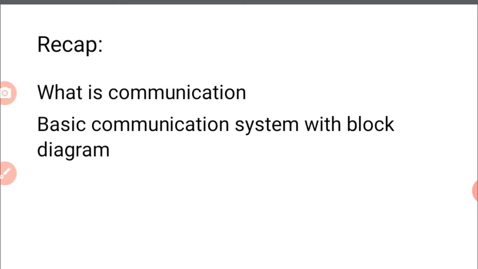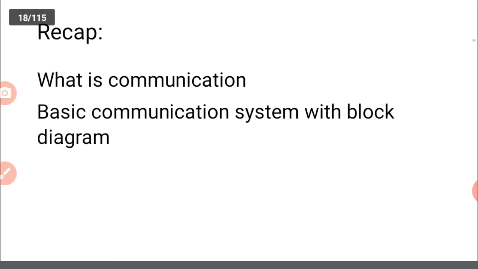The best examples of communication are our telephone, mobile phones, or TV. So the basic communication system has 3 main elements: transmitter, receiver, and communication channel.